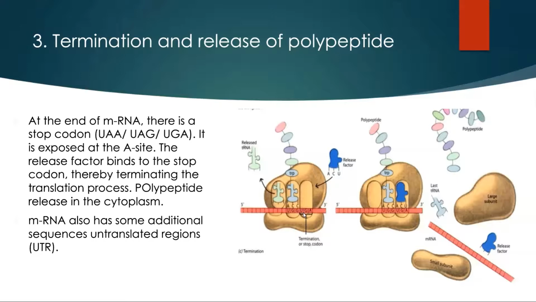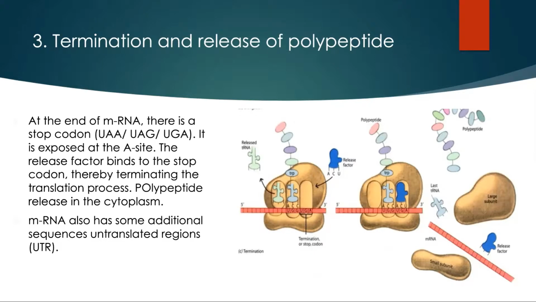This stop codon cannot be read by the transfer RNA because the stop codon never codes for any amino acids. There are 3 stop codons present in the genetic code, which are UAA, UAG, and UGA.